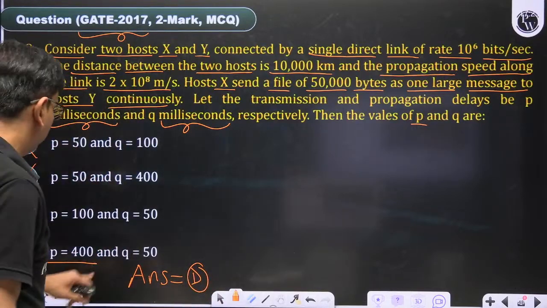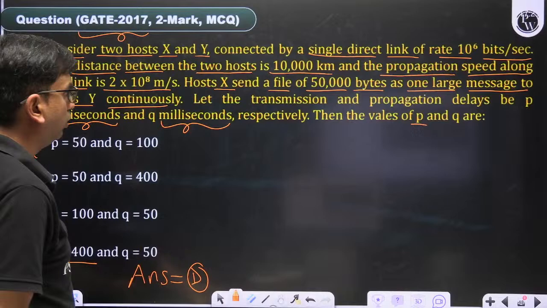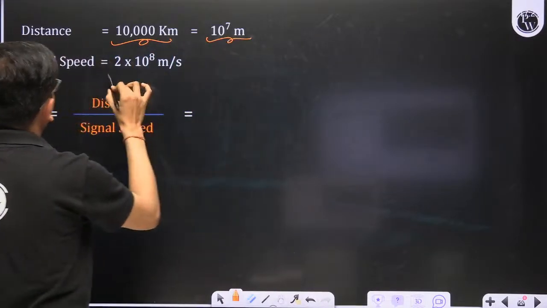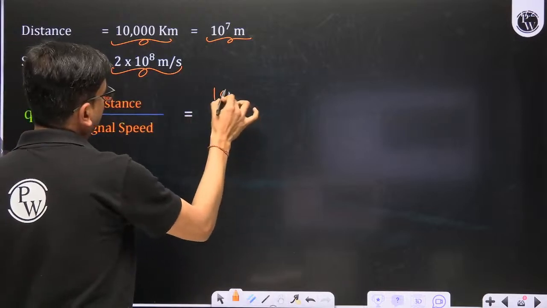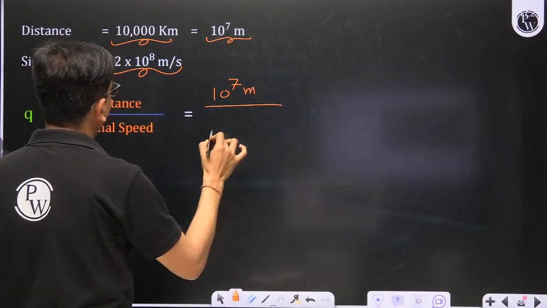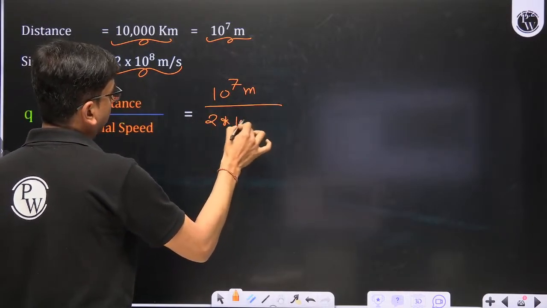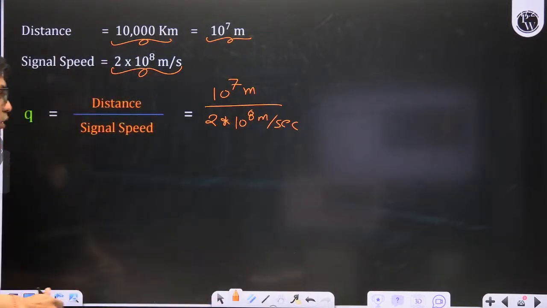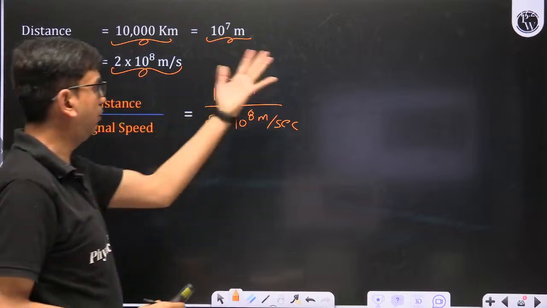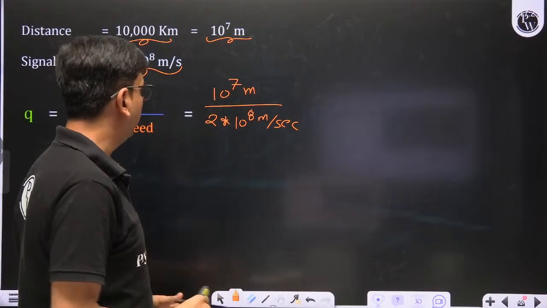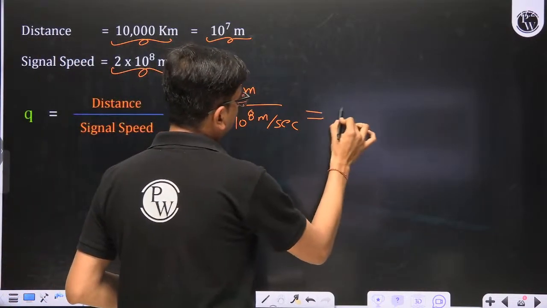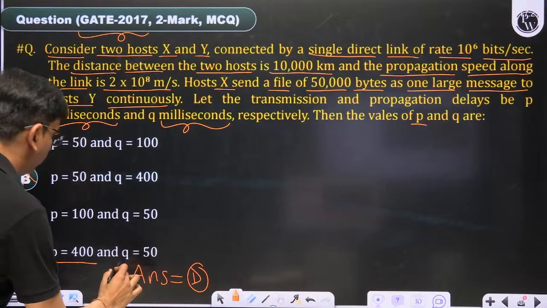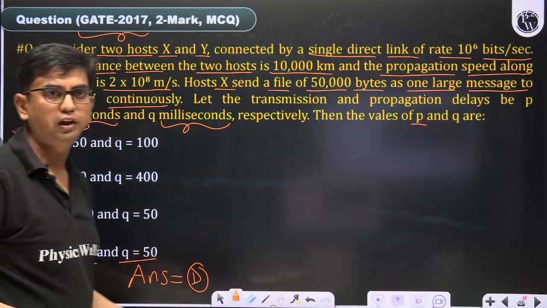If you want to know the answer of Q also, then the distance is given as this. Signal speed is given as this. If you write 10 to the power 7 meter divided by 2 into 10 to the power 8 meter per second, then you can find it out. The 10 to the power 3 becomes millisecond. 100 divided by 2 becomes 50 millisecond. The correct answer of this question is D.